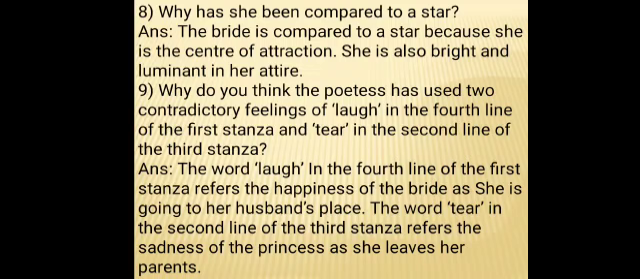Okay, next question. Why do you think the poetess has used two feelings, love in the fourth line of the first stanza and tear in the second line of the third stanza? Okay, the answer is, the word love in the fourth line of the first stanza refers to the happiness of the bride as she is going to her husband's place. The word tear in the second line of the third stanza refers to the sadness of the princess as she leaves her parents.